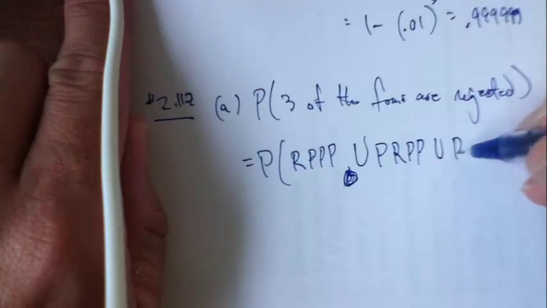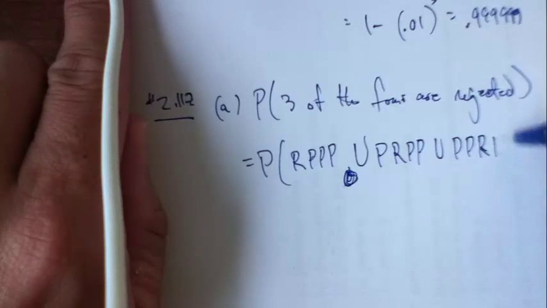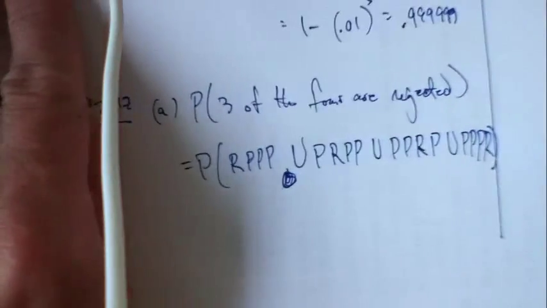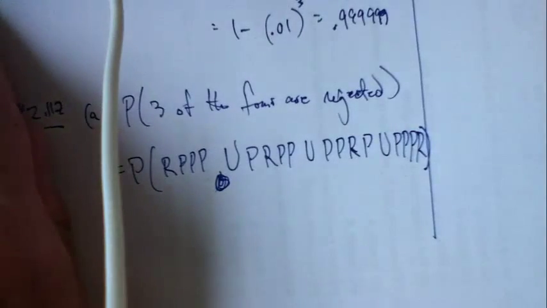Or the first 2 pass, and the third one is rejected, and the last one passes, or the first 3 pass and the last one's rejected, right? Can I sort of denote it like that?